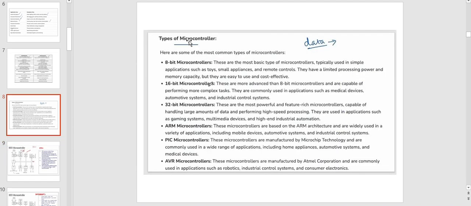Next, types of microcontroller. We have many types of microcontrollers. Basically, we have the 8-bit microcontroller. After some time, came 16-bit and 32-bit microcontrollers. Also, we have the ARM microcontroller and the PIC, peripheral interface controller, microcontroller, and also the AVR microcontroller. It is manufactured by the Atmel Corporation and commonly used in applications such as robotics, industrial control systems, and consumer electronics.